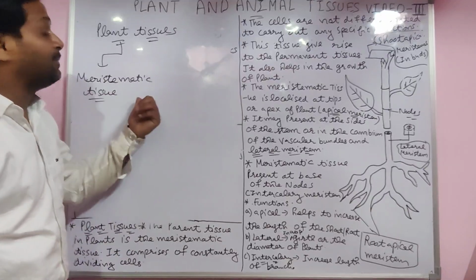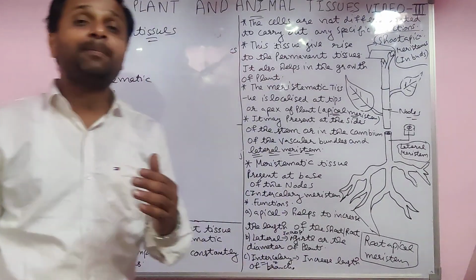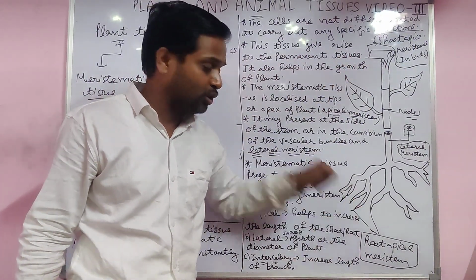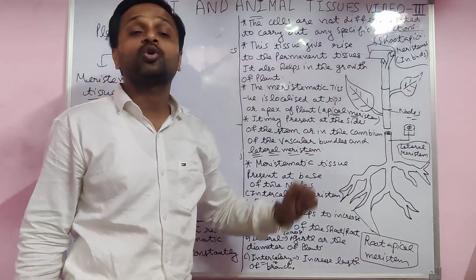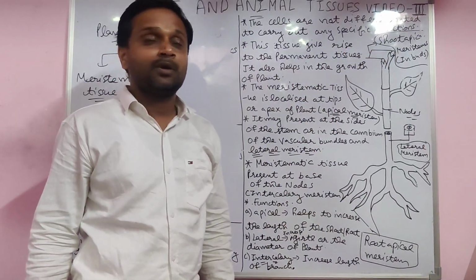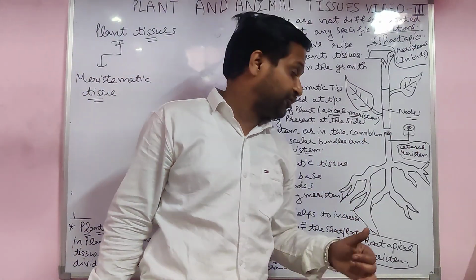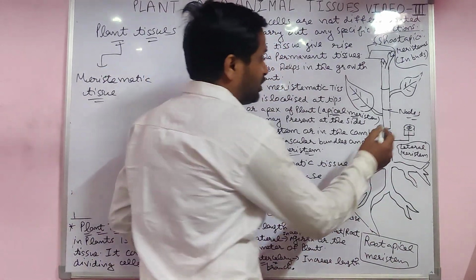The meristematic tissue helps in growth only. It may be present in the tips of the shoot or root, in the lateral meristem, or in the intercalary meristem on the nodes.